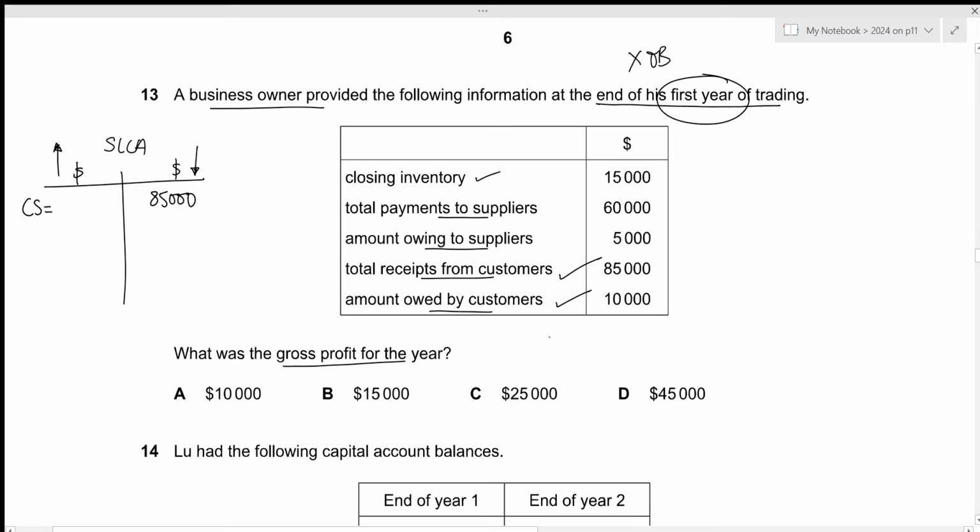Since trade receivables is an asset, the opening balance will be on the debit side and the closing on the credit side. So we have 10,000 here. Now for our credit sales, we need the total from this side, which is 95,000. And the sales value will also be 95,000.